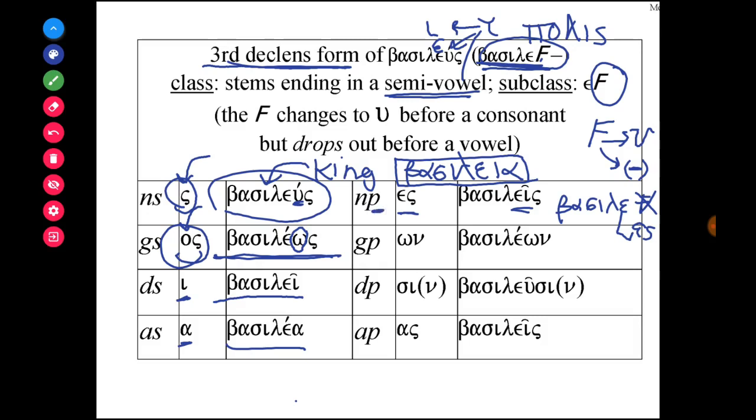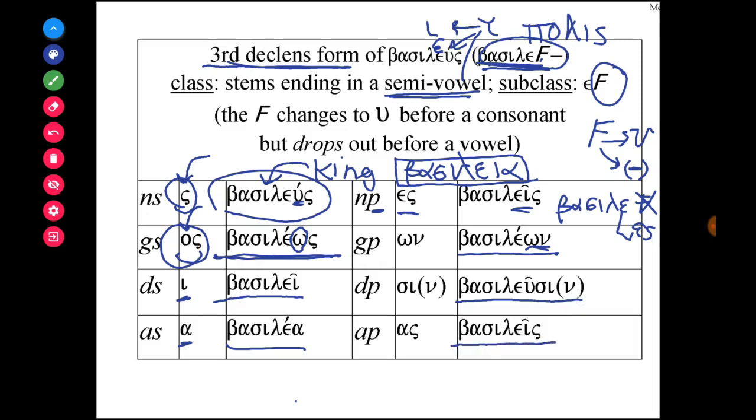So kings, basileon, same deal here. The vowel means that the digamma drops, add on to it. This is the genitive plural form. Basileusi, or basileusin, is a dative plural form, all following the rules.